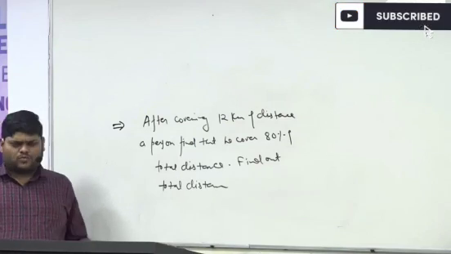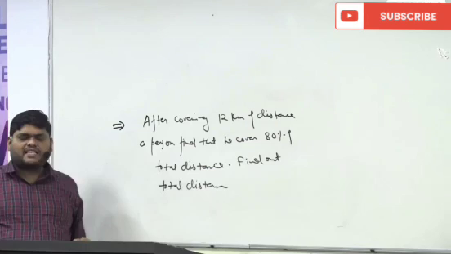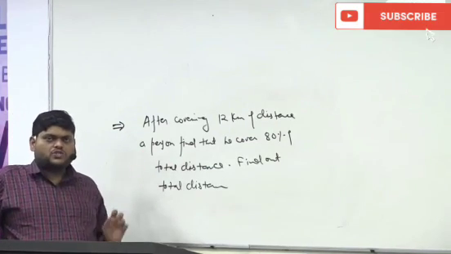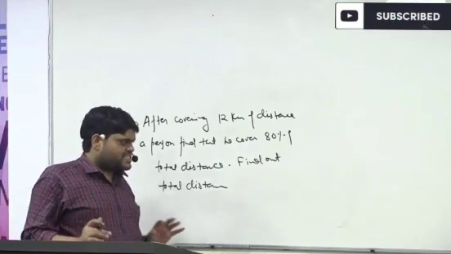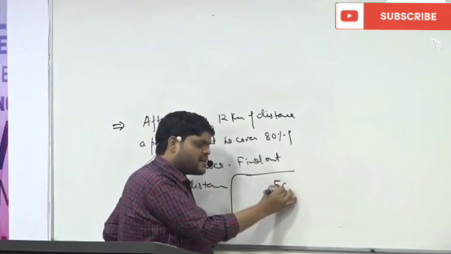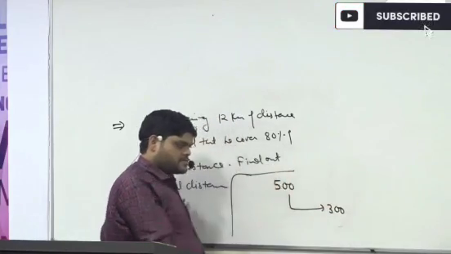Now the language can be a little bit better, but the essence of the question will remain the same. UPSC has asked this kind of question many times. So whenever we are talking about percentage, first see this. A very simple question. Suppose I am saying out of 500, a student scored 300 marks.